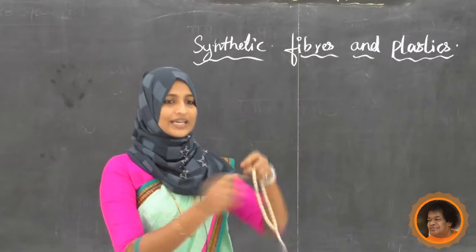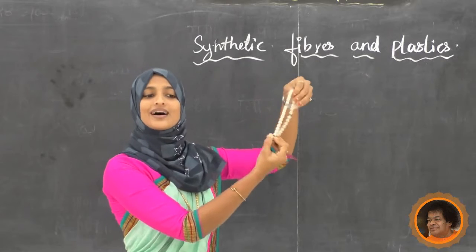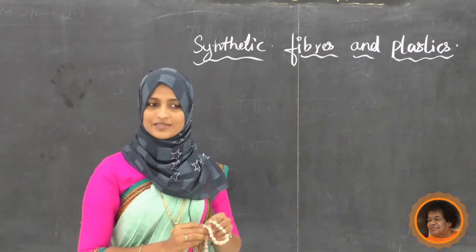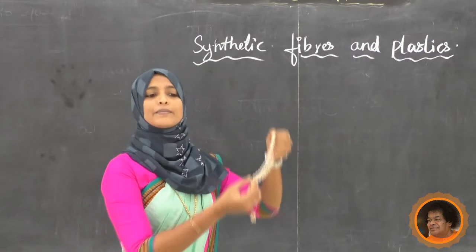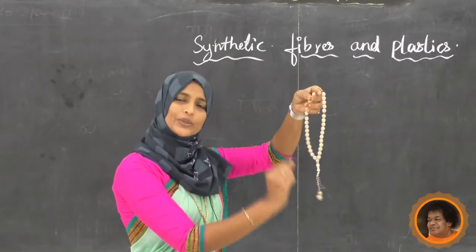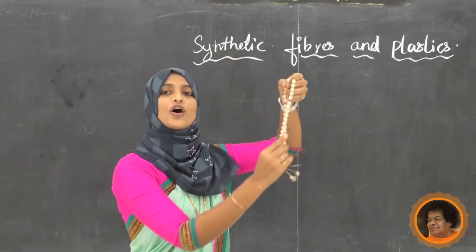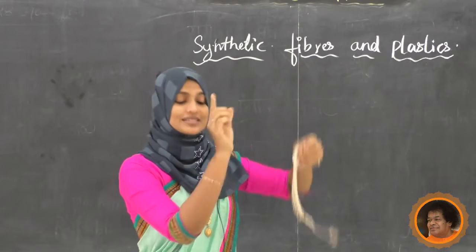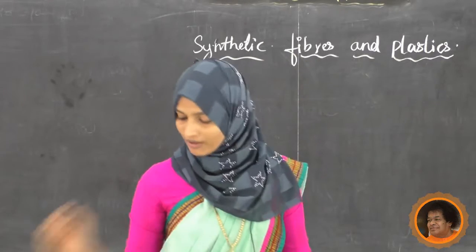Actually, these small units are chemical substances in the synthetic fibers. So we can say many small units are joined together and form a whole material. That is called a polymer.